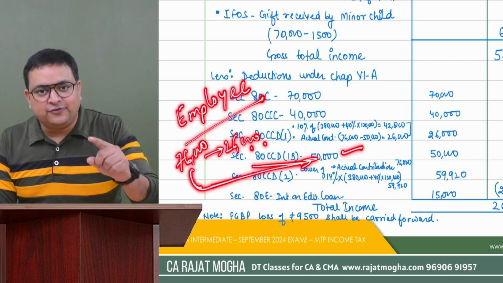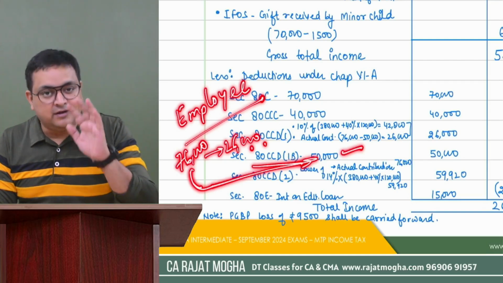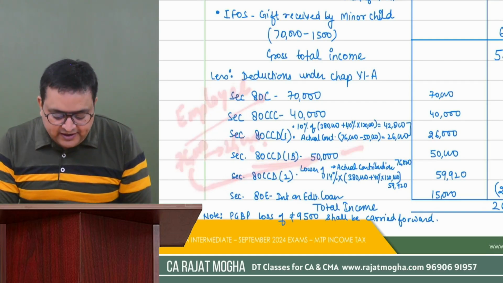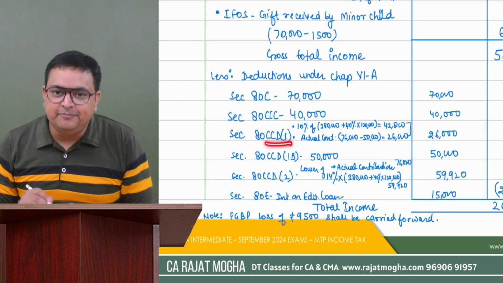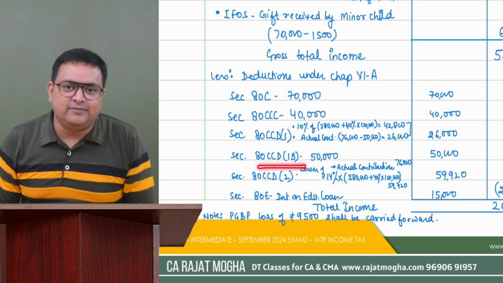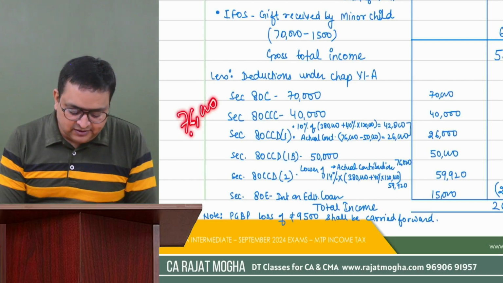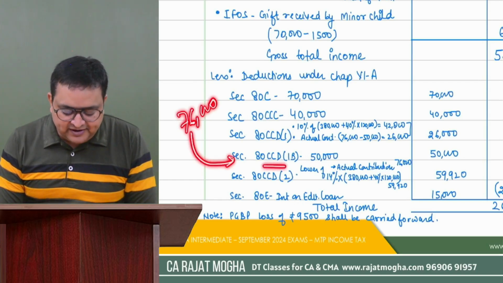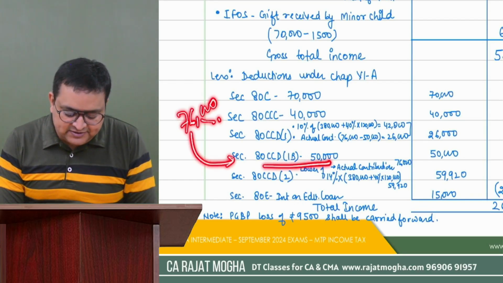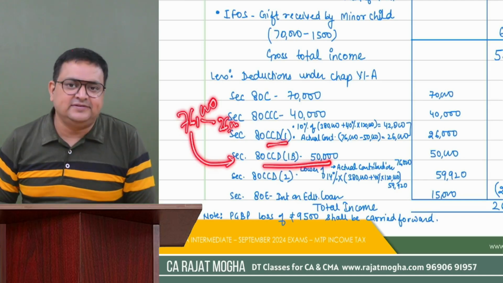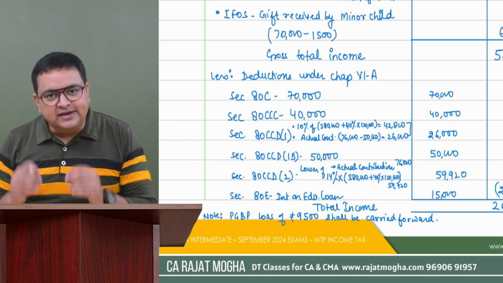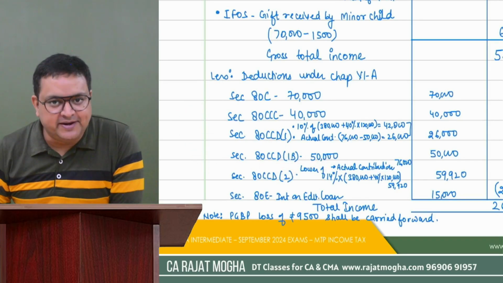Simple. So in your examination, I recommend that instead of calculating 80CCD(1) first, it's better to calculate 80CCD(1B) first. The employee contribution was 76,000. 50,000 we have taken towards 80CCD(1B). Now we are left with just 26,000 for 80CCD(1). Got it? Now apply your 80CCD(1) limit.